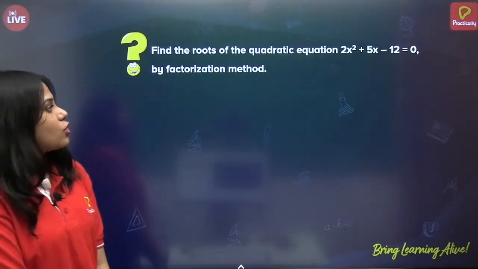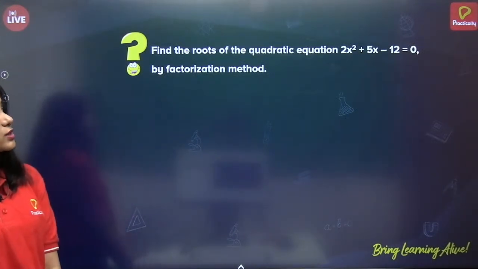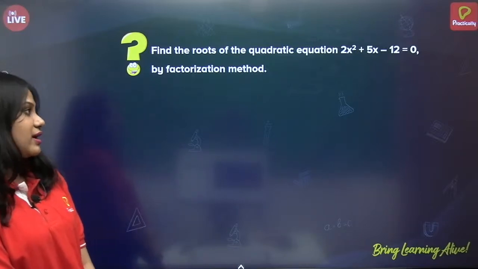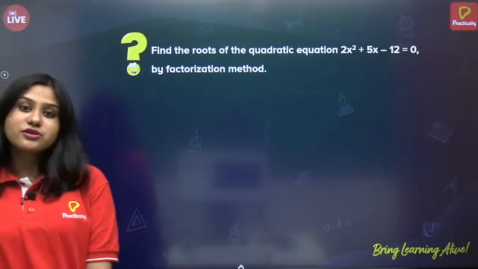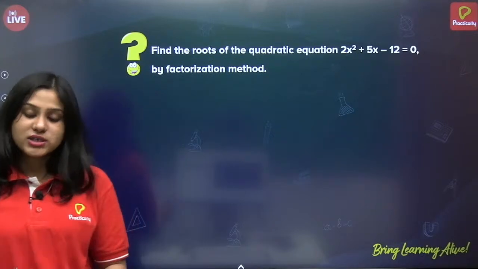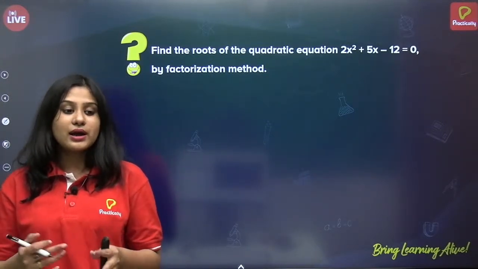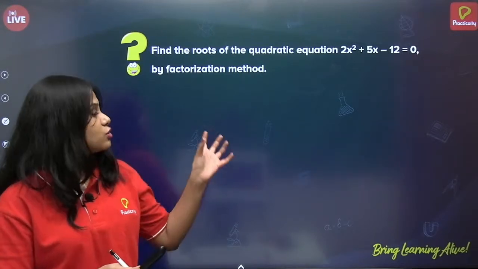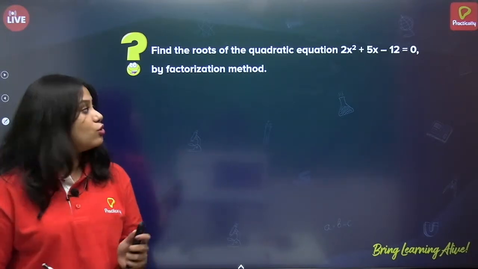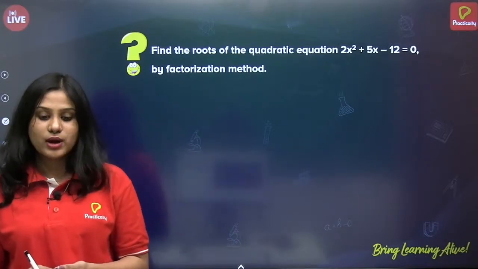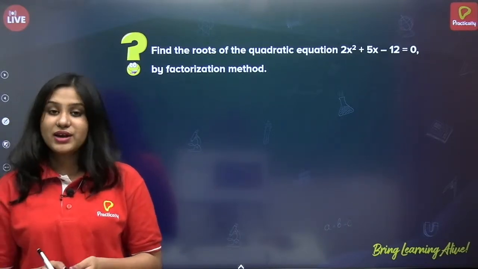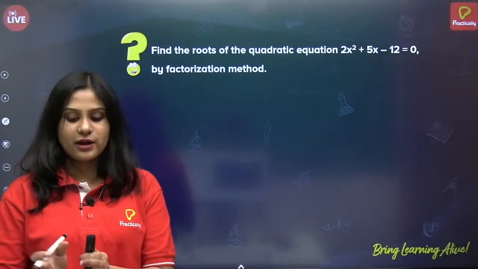Find the roots of the quadratic equation 2x square plus 5x minus 12 equals 0 by factorization method. So we have just seen all the steps and also the example of factorization method. Now it must be easier for you to do. So come on, solve it and let me know what are the roots of the given quadratic equation. I'll wait for a minute and a half.